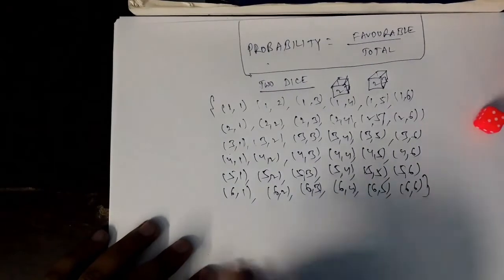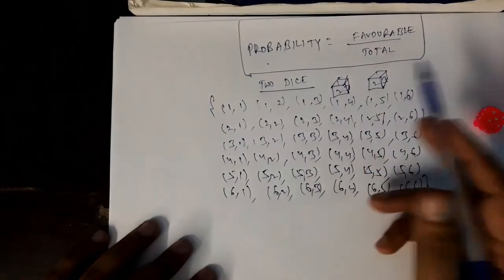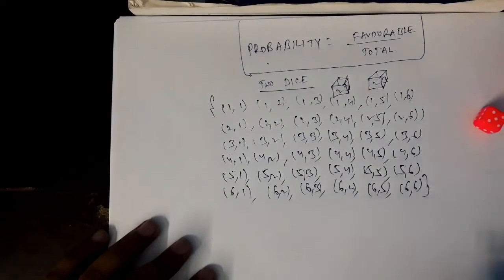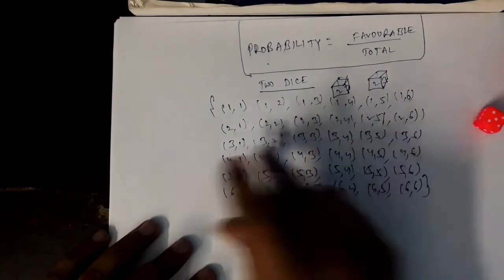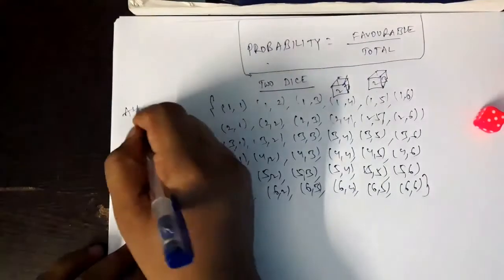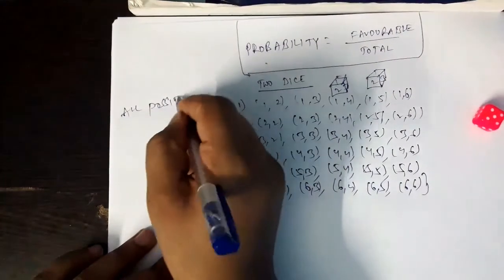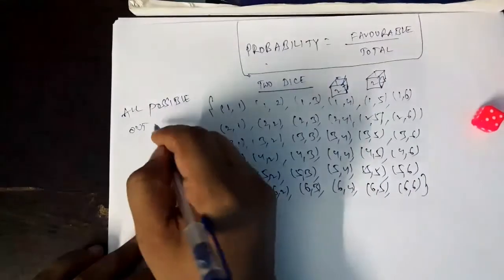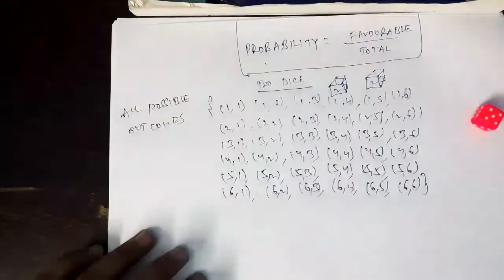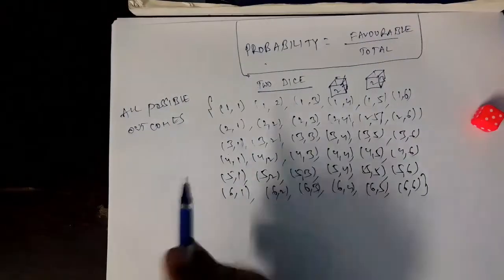7 1, is it possible? No. Where do you get 7 from? No 7 is there. 8 1, no. 8 10, no. 10 100, no. These are all possible outcomes. All possible outcomes are this one.